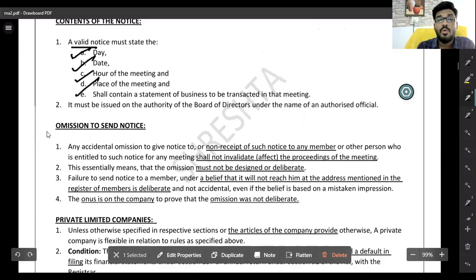Sir, as for omission of notice, no problem. What we have studied, sir: omission of notice to a person will not invalidate the proceedings of the meeting. Any accidental omission to give a notice, or non-receipt of the notice by any member or other person entitled to receive it, will not invalidate the meeting. Okay, sir.